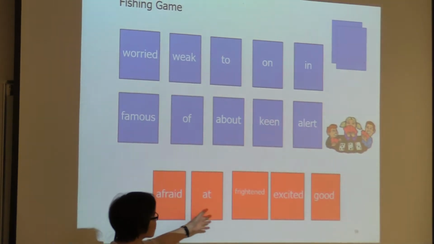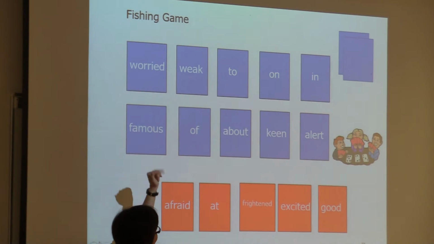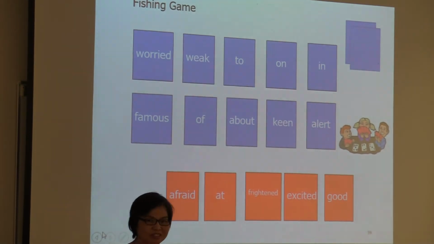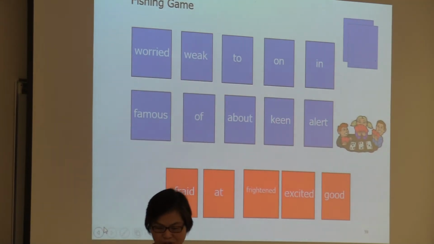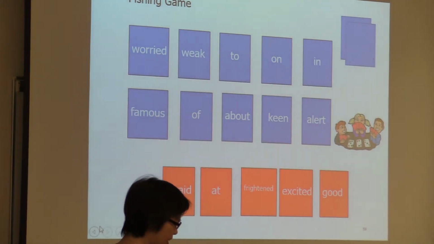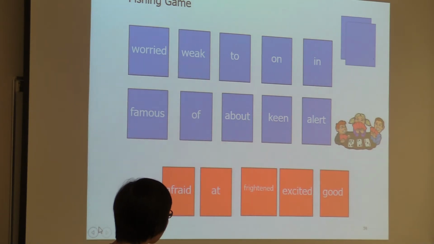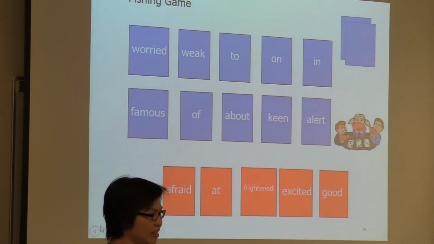So I got these 5 cards and the other player holds another 5 cards. So we take turns to match the adjective and the preposition. So let's say I got afraid and frightened and excited and good.